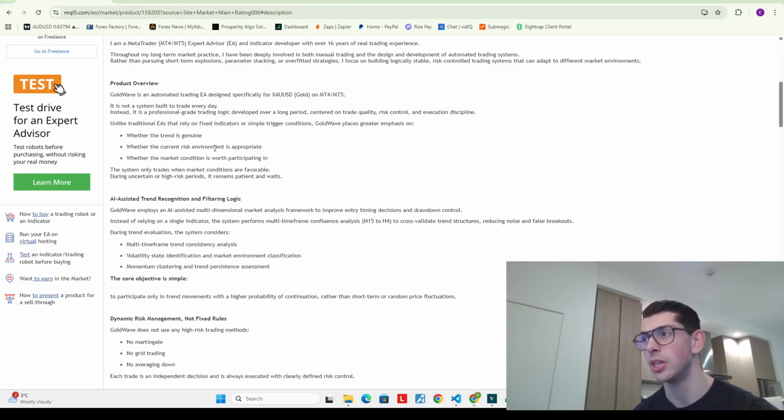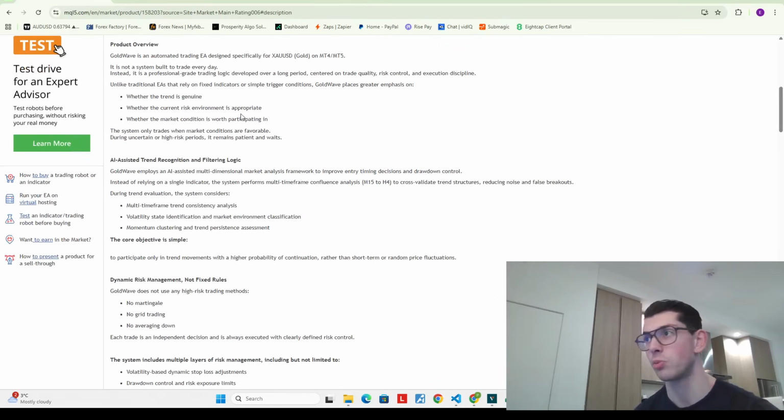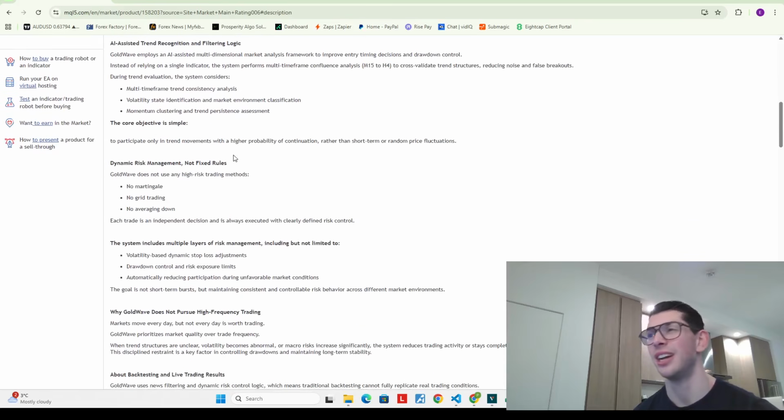However, some of these features here actually make a bit more sense. For instance, it appears to have a multi-time frame trend consistency analysis. That to me sounds like more of a trend filter across multiple time frames. That would make sense. So the fact that it's probably a scalper, there's probably some sort of trend filter in there. Volatility state identification probably means that there's some sort of ADR, ATR filter to only trade when there's sufficient volatility. Momentum clustering, yeah, once again, it ties into the other two things above.